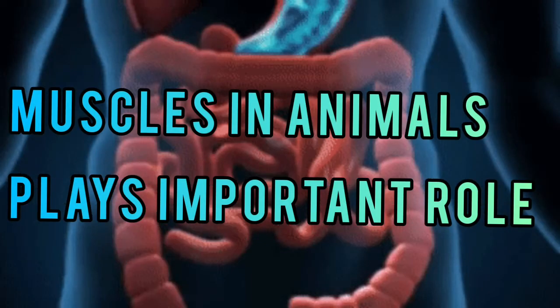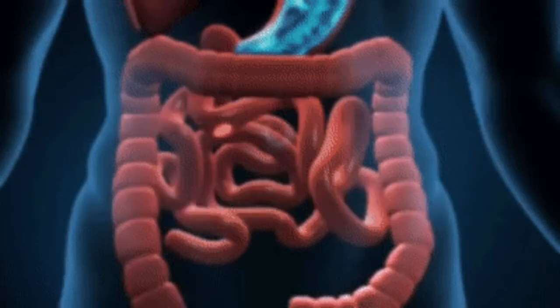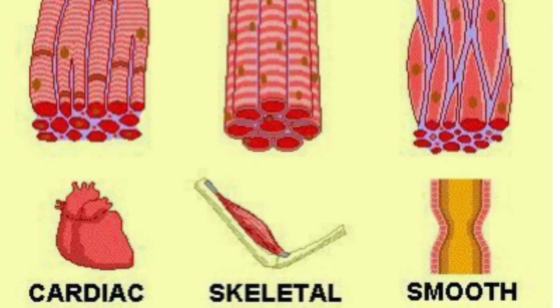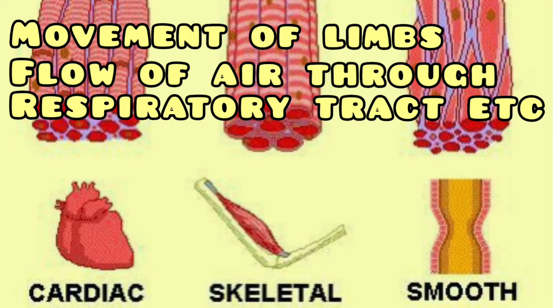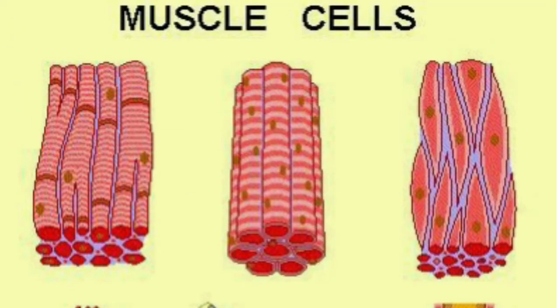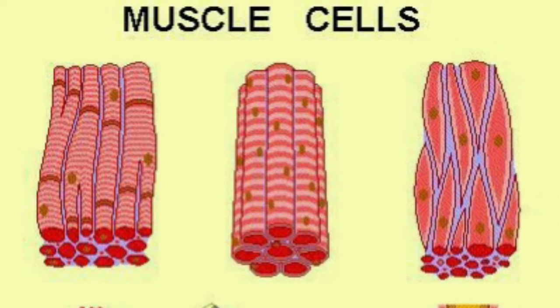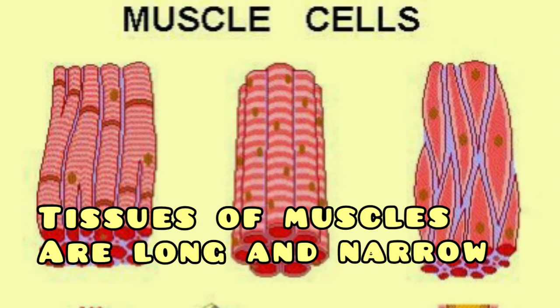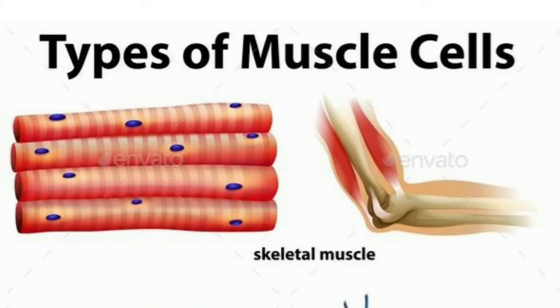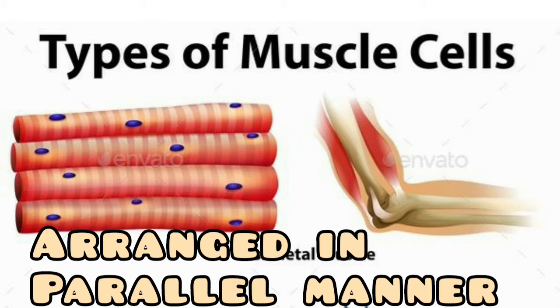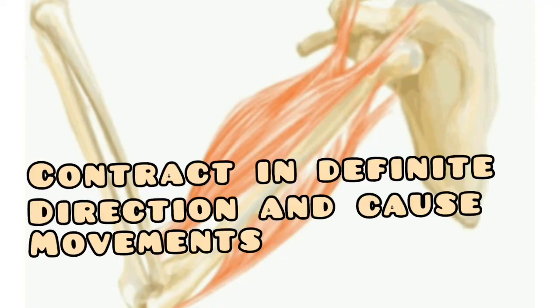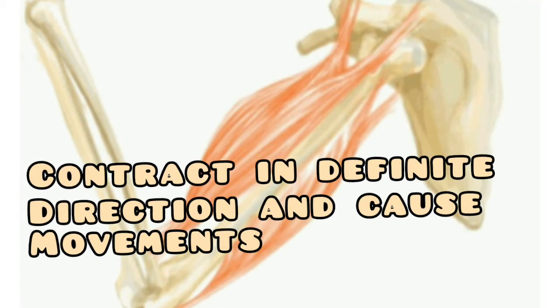Muscle in an animal plays a very important role that includes the movement of limbs, flow of air through the respiratory tract, passage of food through the alimentary canal, and so on. Now, the tissues which are present in the muscles are long and narrow, and they are typically arranged in a parallel manner, and they contract in a definite direction and that causes movement.